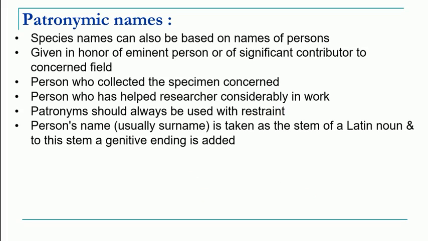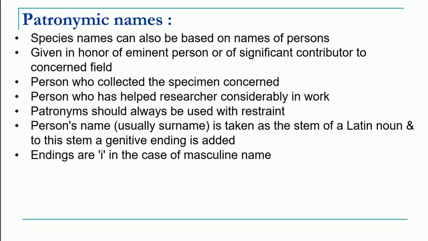Whenever you are assigning these patronymic names, usually the surname of the person is taken, converted into the form of a Latin noun, and a genitive ending is added. Let's see an example. Generally, the ending is I in the case of a masculine name.